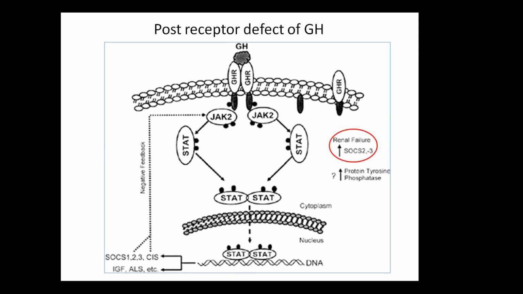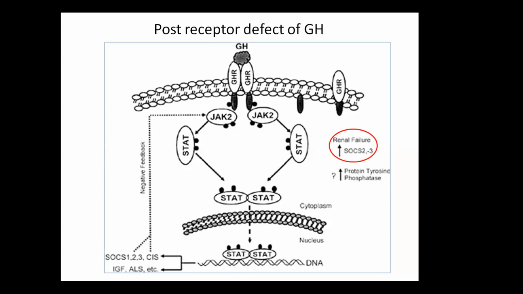Now, in CKD, what happens is there is increased production of SOCS. Now, what are these SOCS? SOCS are suppressors of cytokine signaling. As we all know, CKD is a state of inflammation and various cytokines are secreted. So in response to that, these SOCS are secreted, SOCS2 and 3. Now, in CKD, the levels of SOCS2 and 3 are increased more.